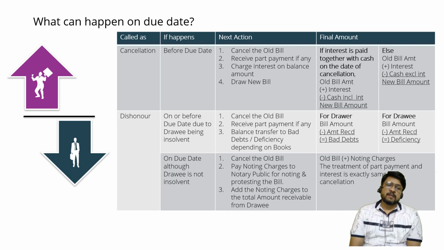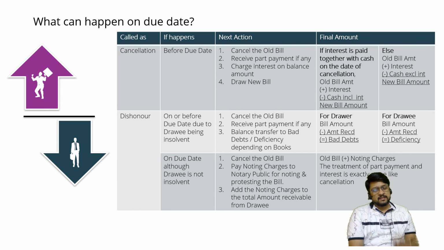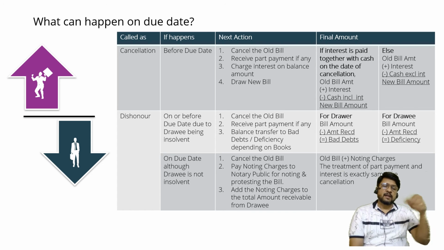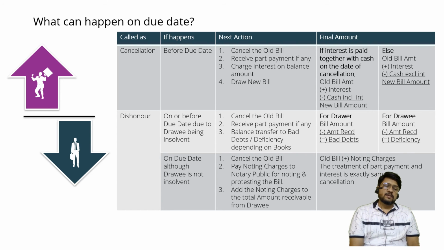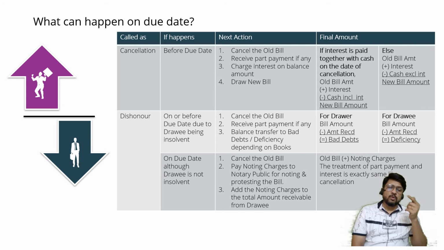On the other hand, sometimes it may so happen that the drawer will say, okay, today you give 4,000, it's okay for me. Remaining 6,000 I'm going to charge interest on, and that amount will be 6,000 plus interest. So either you can charge interest along with cash received today, or you can charge interest along with the new bill. Whatever the case may be, the amount of the interest will always be calculated on the balance amount out of the old bill. Old bill minus amount received today, the remaining amount is the amount on the basis of which interest will be calculated.